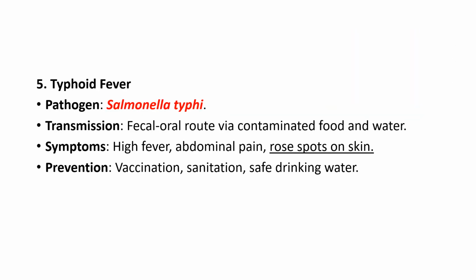Next is typhoid fever. The pathogen involved here is Salmonella typhi, and transmission is through the fecal-oral route or via contaminated food or water. The symptoms include high fever, abdominal pain, rose spots on the skin, and prevention is by vaccination, sanitation, and safe drinking water.